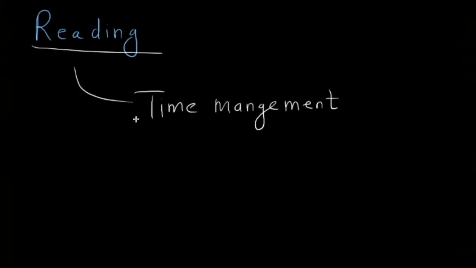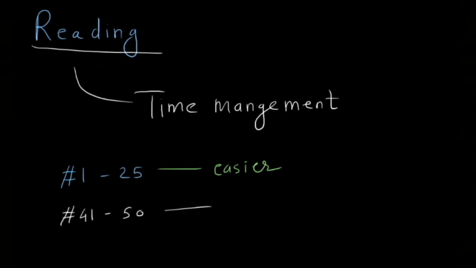Now, what you should remember is that not all questions are of equal difficulty. As I said, first 25 questions, question number 1 to 25, are comparatively easier, rather than saying easy, easier. And surprisingly, 41 to 50 are also easy, again easier. So you are talking about 35 out of 50 questions which are comparatively easier. So my advice, Pooja, is that you attempt this 25 and then you take this 10 in the last, and